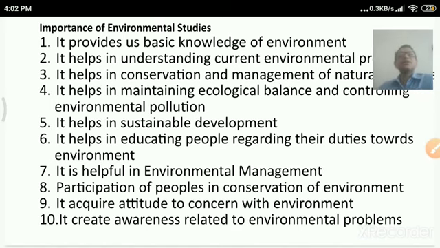It also helps to understand the current environmental problems. There are several environmental problems that we have to tackle or cope with. It helps in the conservation and management of nature. It helps in maintaining the ecological balance and controlling environmental pollution.